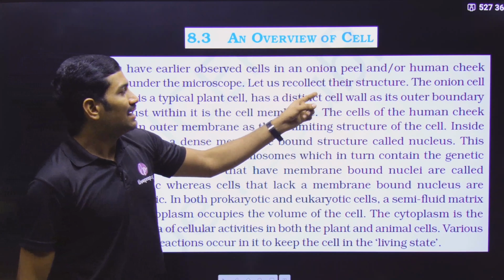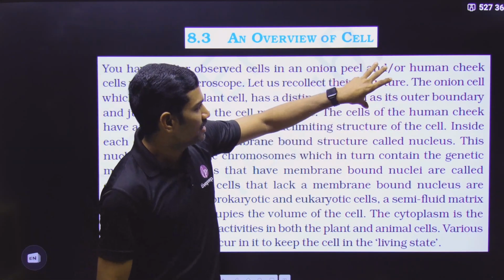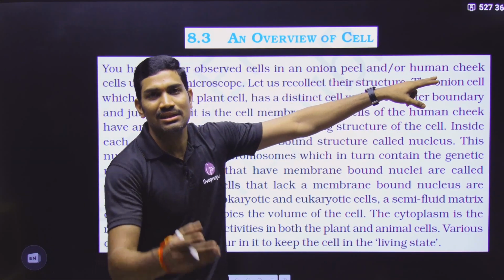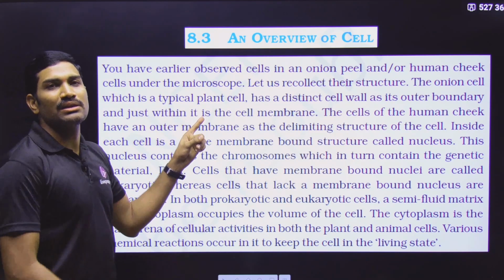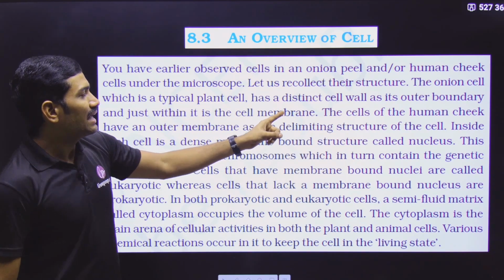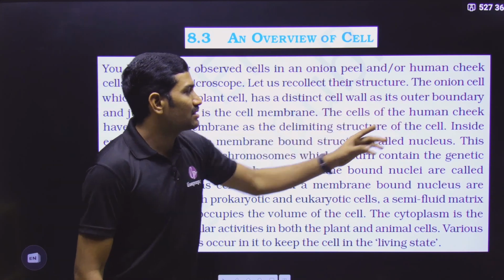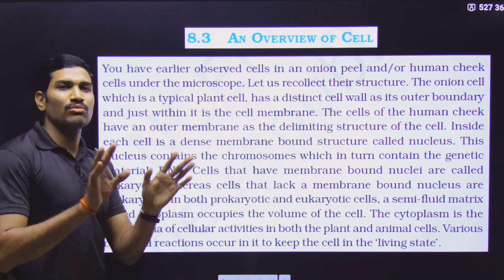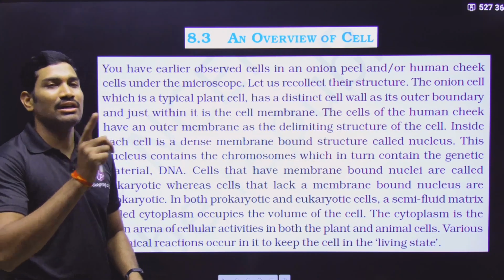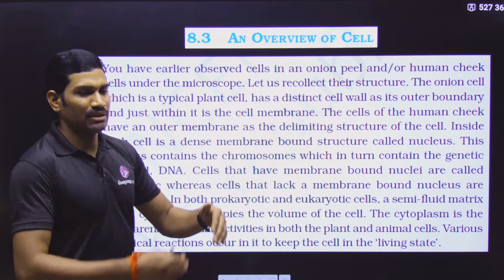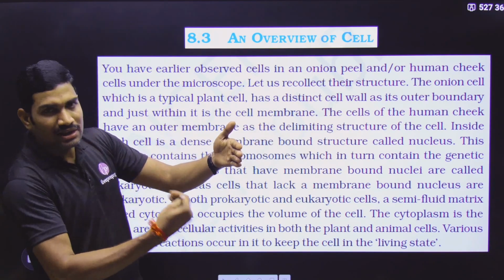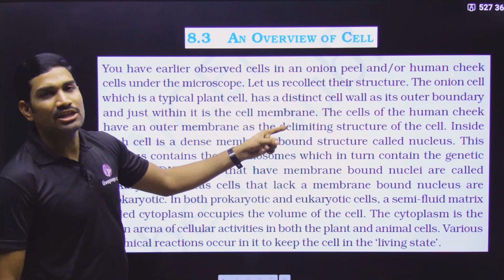Next one. Let us recollect the structure of this onion peel, plant cell, and a human cheek cell, that is animal cell. Onion peel cells are typical plant cells. They have a distinct cell wall as their boundary. So what is the outermost boundary for the plant cell? Cell wall is the outermost boundary, and just within it is the cell membrane. Within it means inner to the cell wall, the plasma membrane is present.